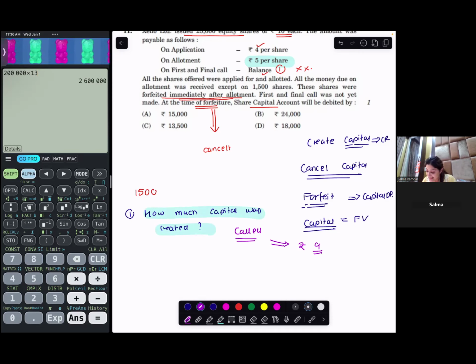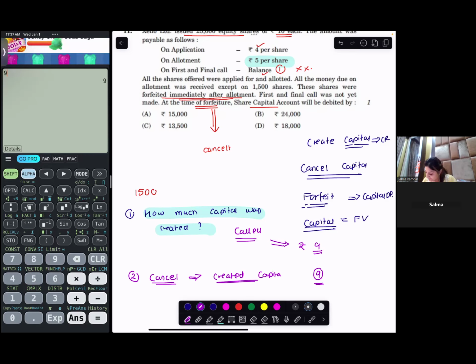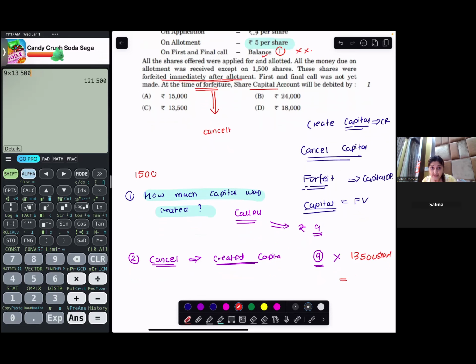Now I have to cancel the capital. So I will cancel which capital? I will cancel the created capital. Okay. So capital created was 9. So what I will cancel is 9. 9 for how many shares? 9 for 13,500 shares.